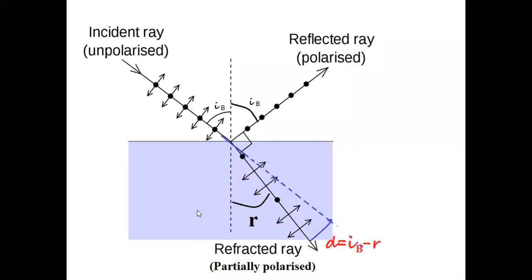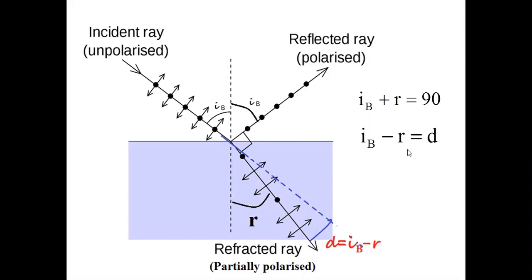IB is ready. Now you know this one, right? When the unpolarized light is incident at the Brewster's angle or polarizing angle, reflected light is completely polarized, refracted light is partially polarized, but at this angle, they will be perpendicular. Then IB plus R is equal to 90 degrees, and deviation angle, deviation from the original direction, how much this ray has bent, deviation angle is equal to IB minus R. So IB plus R is equal to 90 degrees, because the remaining 90 is occupied here. This is total 180. And IB minus R is equal to D.